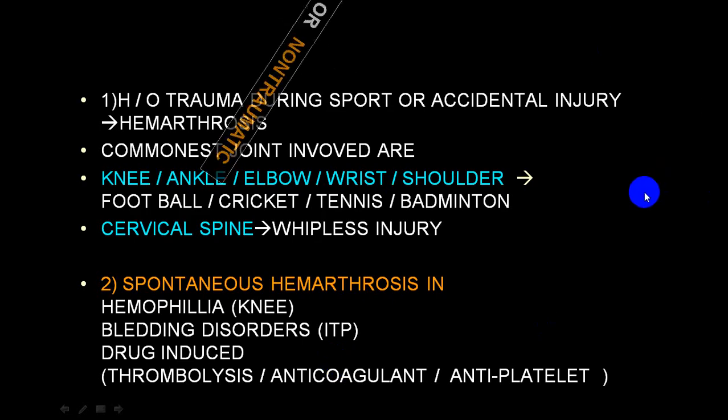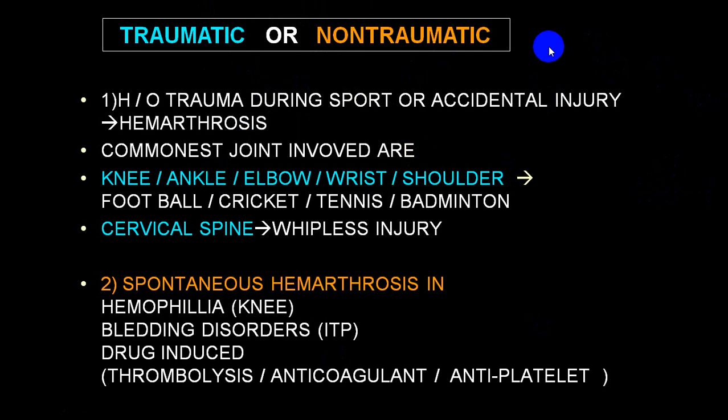Now, this is what we call traumatic and non-traumatic. If a history of trauma is present in a person who is playing a sport, or there is an accidental injury, it can be hemarthrosis. The commonest joints involved are the knee, ankle, elbow, wrist and shoulder, and this is very common in football, cricket, tennis and badminton players.